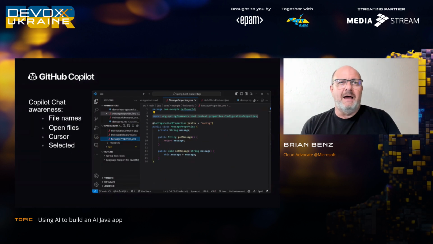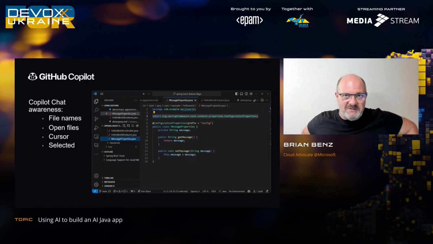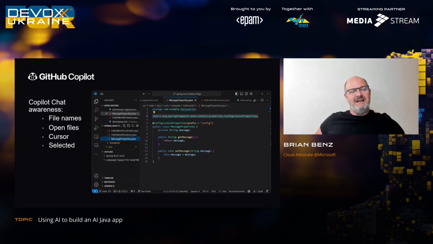So, Copilot Chat. What's so fancy about this that wasn't in the original version of Copilot? Copilot Chat has awareness. So, when you're in Visual Studio Code, as shown in this picture here, you have file names, open files, and wherever the cursor is, and if you've got something selected, it actually knows where you are. So, let's actually show this live.